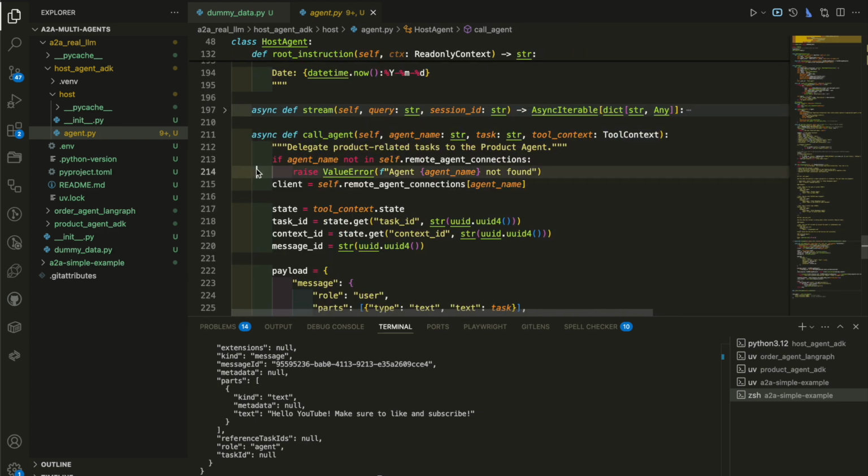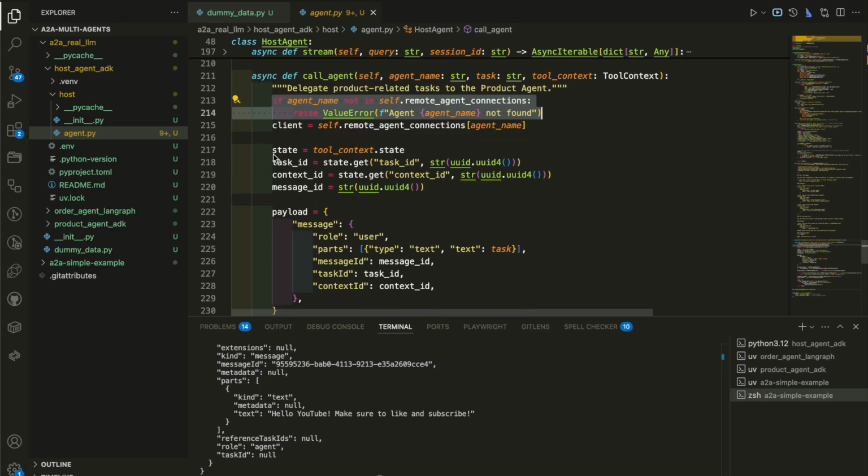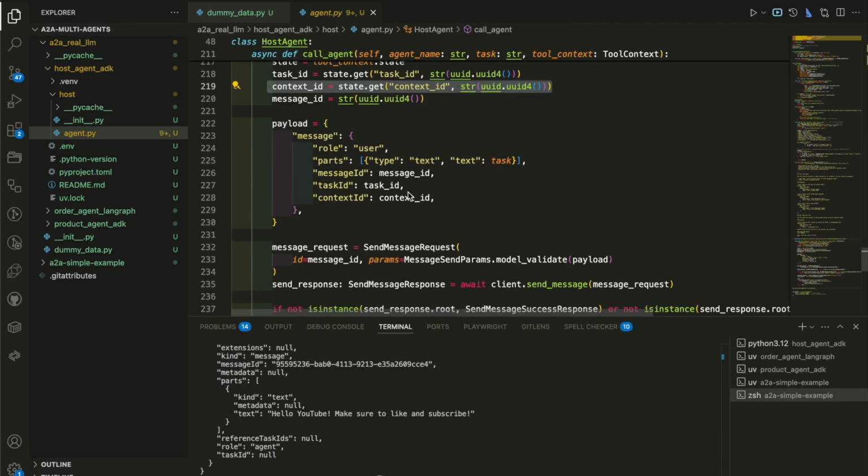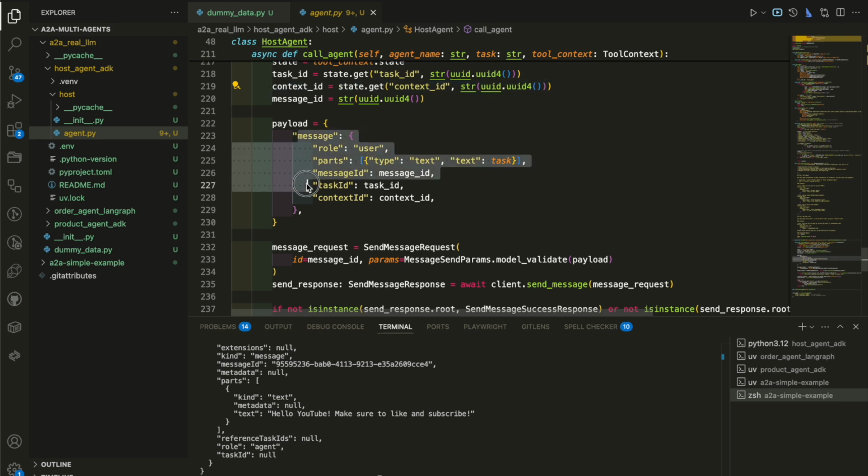So we set the client from this remote connection to get the particular agent that we are about to call. So we need to know the agent that we are about to call. We set the state, the task ID. As you can see, the message ID here is just a generated UUID, and all this stuff is what the A2A protocol needs. Now this agent is an ADK agent, but we must put it in a structure that the A2A protocol wants. So we send the message like that.